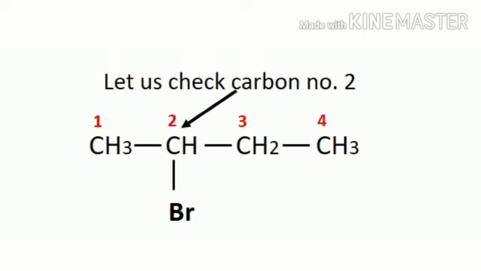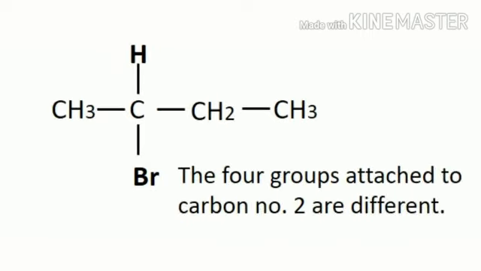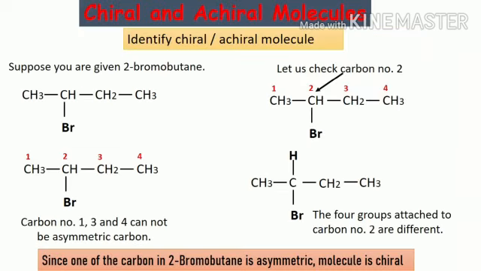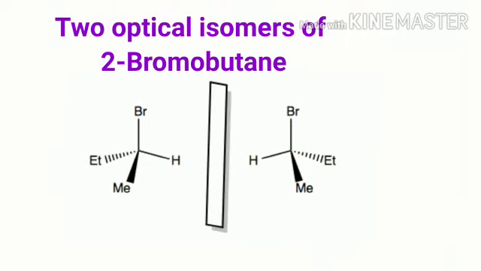I can write the same molecule like this. Now you can see 4 groups attached to carbon number 2: one methyl group, one hydrogen, one ethyl group and bromine. Since all 4 groups or atoms are different, carbon number 2 is asymmetric, that is, a chiral carbon. Since 2-bromobutane contains a chiral carbon, the molecule is chiral and it will exhibit optical isomerism.